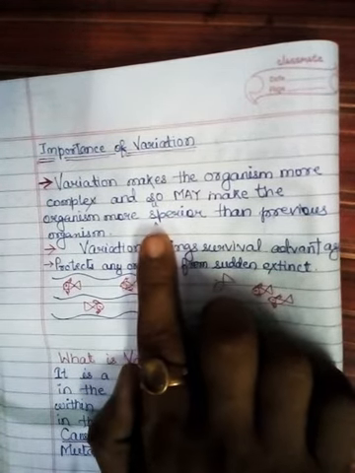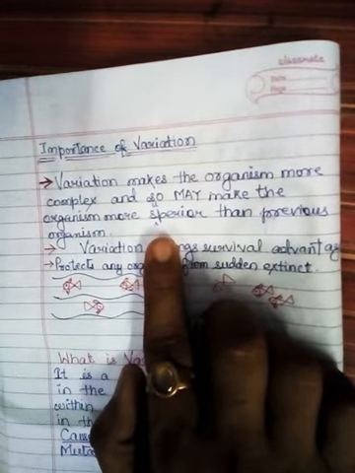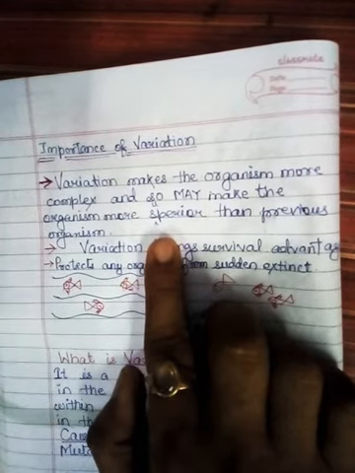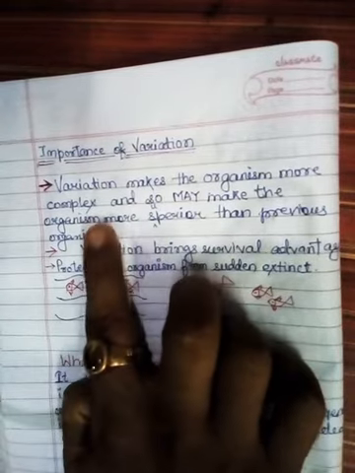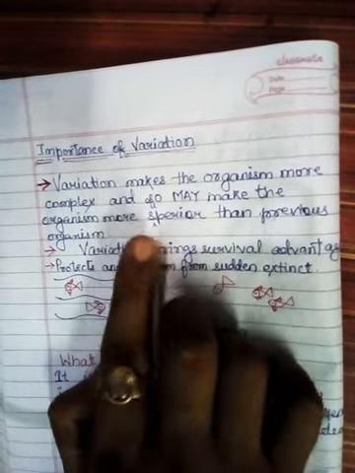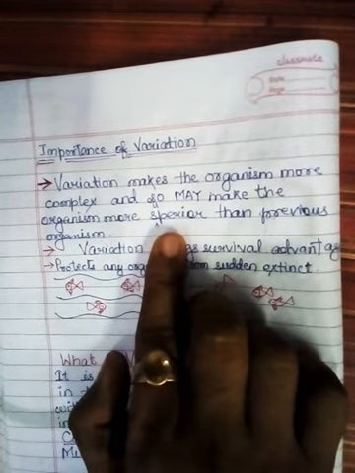In that case, if you compare us with bacteria, then we are inferior. But there are several other examples in which you will feel that we are superior, because we have gone through variations. So variations bring complexity in the organism's body and organs, and thus they may make the organism superior to the earlier organisms.